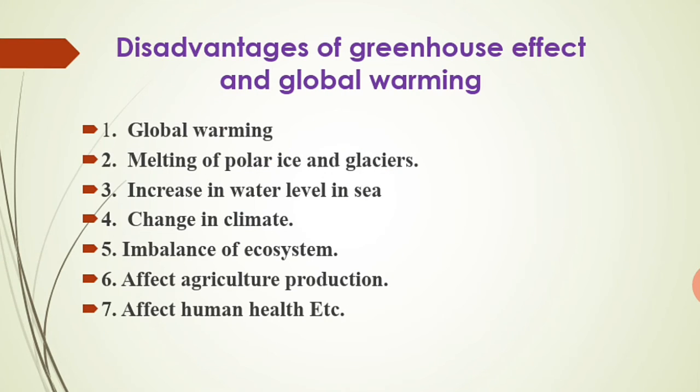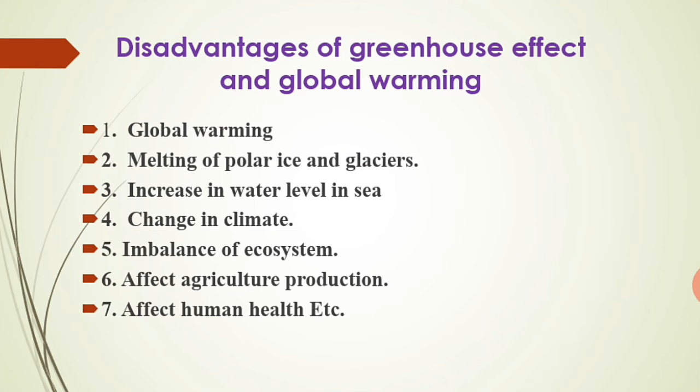Now the disadvantages of the greenhouse effect. One of the disadvantages is global warming. Then melting of polar ice and glaciers is also a disadvantage, क्योंकि ड्यू टू ग्लोबल वार्मिंग टेम्परेचर बढ़ेगा तो जो कुछ भी पोलर रीजन का आइस होगा या ग्लेशियर्स होंगे वो मेल्ट होना स्टार्ट होगा. इस बिकॉज ऑफ विच there is an increase in water level of sea and ocean. जो कुछ भी समुद्र है और महासागर है उनका वाटर लेवल जो है बढ़ जाएगा.